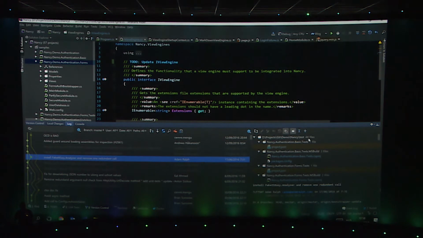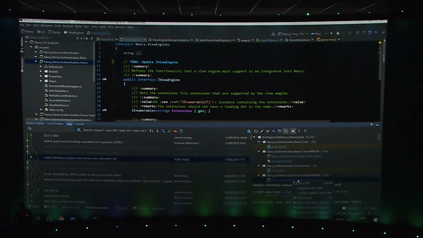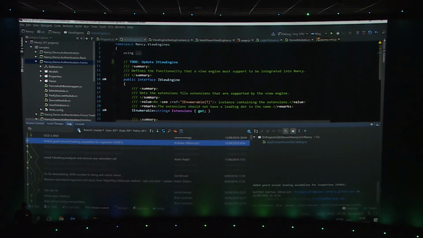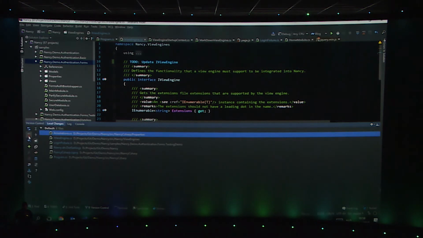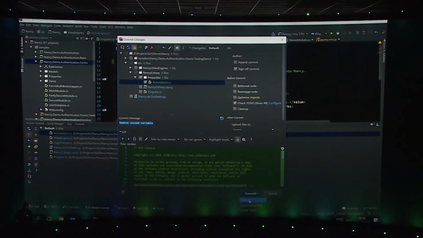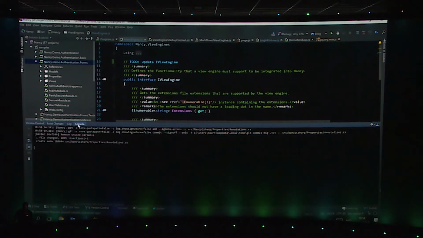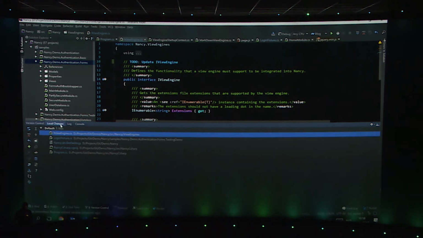For every commit, I can see all the different files that changed, and again, from there, I can open a diff or compare with my local and so on, revert, things like that. Nice thing is, everything that I do here will also be printed to console. So if I would, for example, commit some files to my source control, what you will see is that in the console, you see the actual Git commands that have been executed. So if you want to become a Git command line professional, this is one way of doing it by learning how the IDE does it for us. Right, version control is kind of nice.